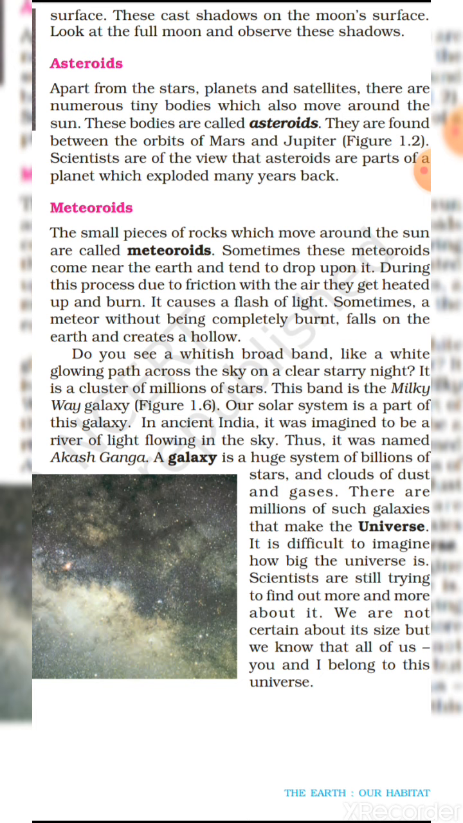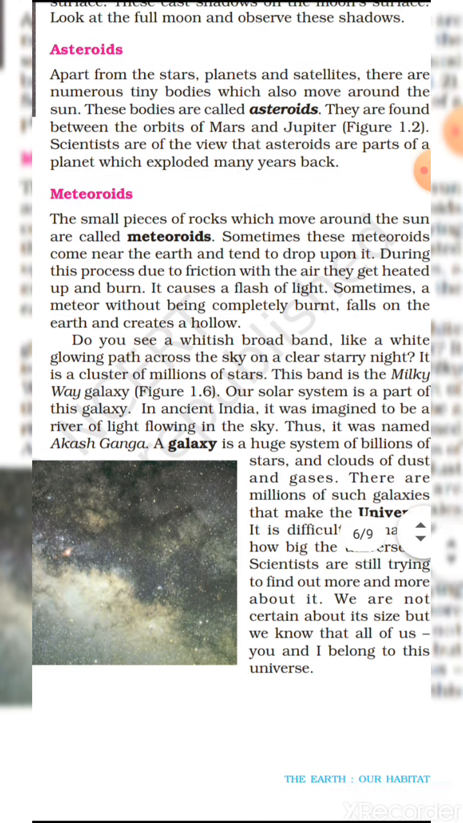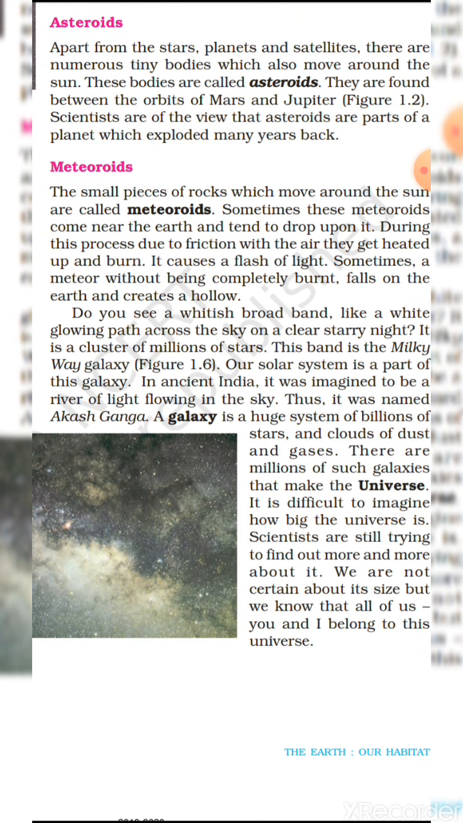So, what is another name of the Milky Way? Akash Ganga. A galaxy is a huge system of billions of stars and clouds of dust and gases. There are millions of such galaxies that make the universe. It is difficult to imagine how big the universe is. Scientists are still trying to find out more and more about it. We are not yet certain about its size, but we know that all of us, you and I, belong to this universe.